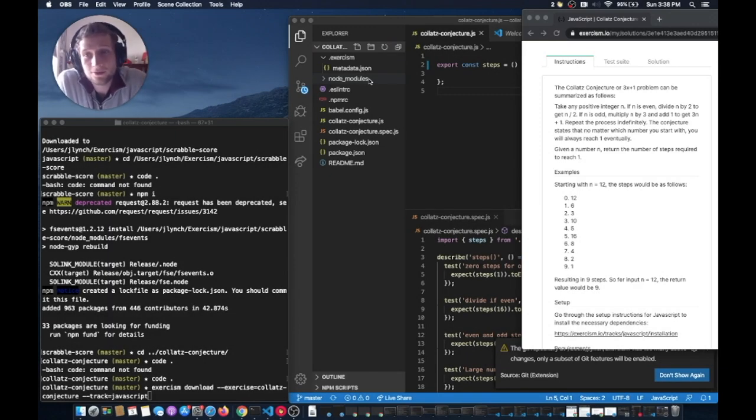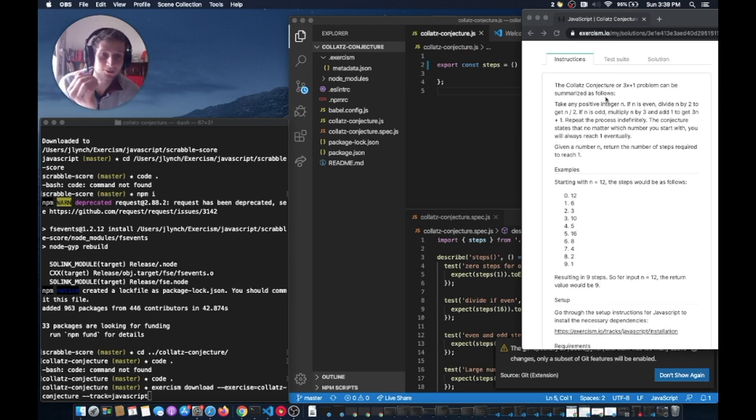Okay, we're here with another Exercism problem walkthrough. So today, doing Collatz Conjecture. Over here on Exercism.io, we can see the question. It's also called the 3x plus 1 problem.